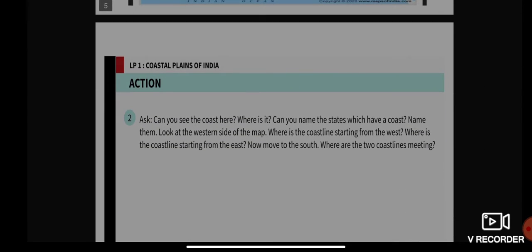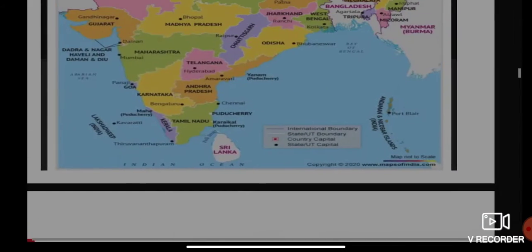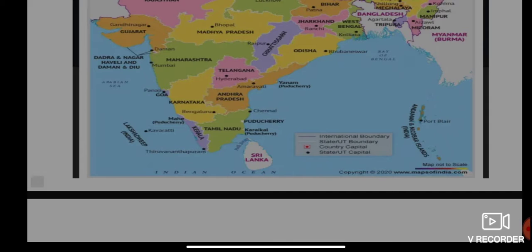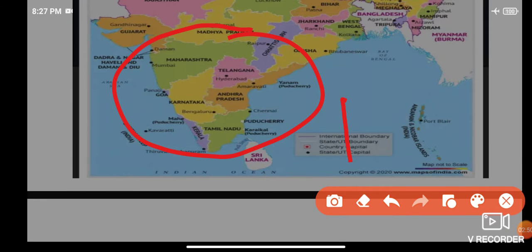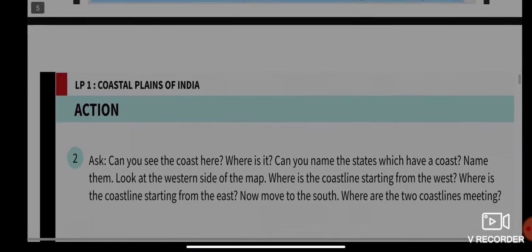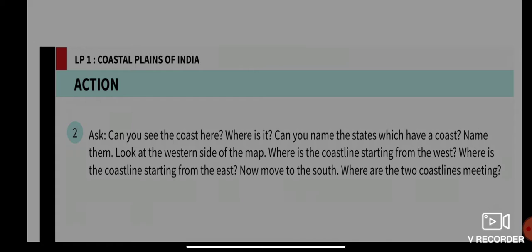So can you see the coast here? In the given map, can you see the coast? As we have learned the meaning of coast, can you name the states which have a coast?